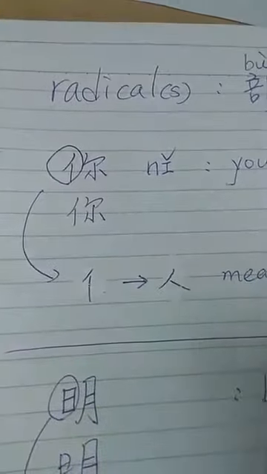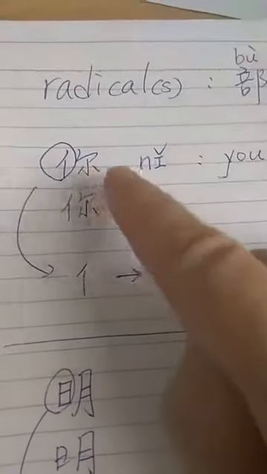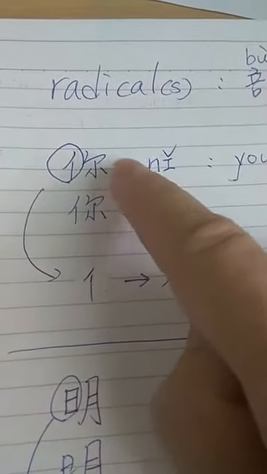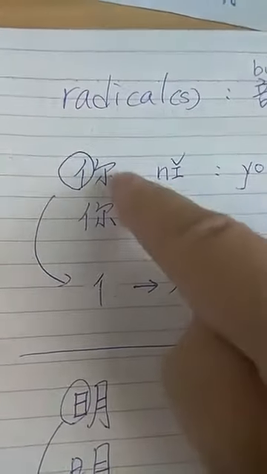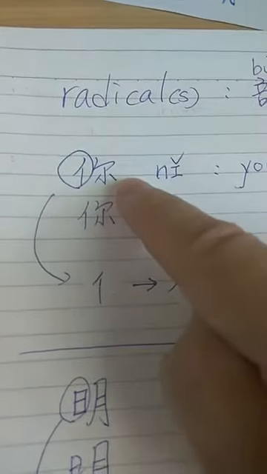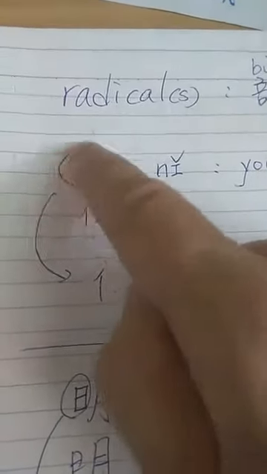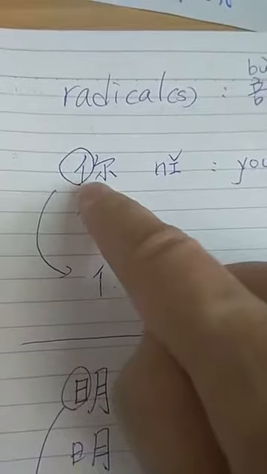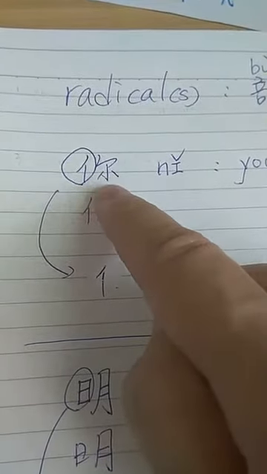I have already introduced that in my previous lesson. And what is the radical of the word 你? That's the part I circled. So this part is the radical of the word 你.